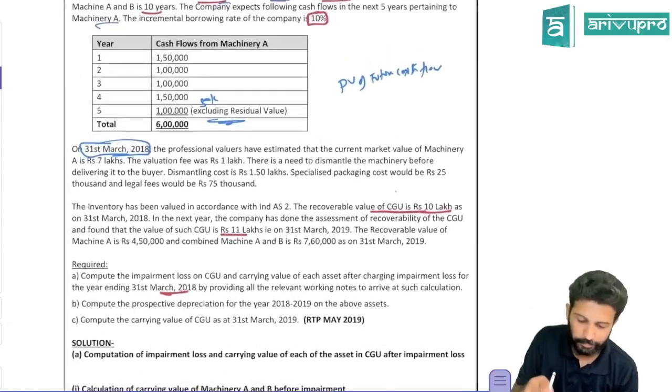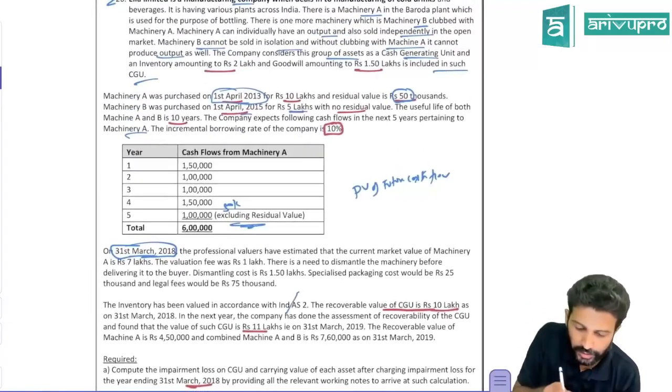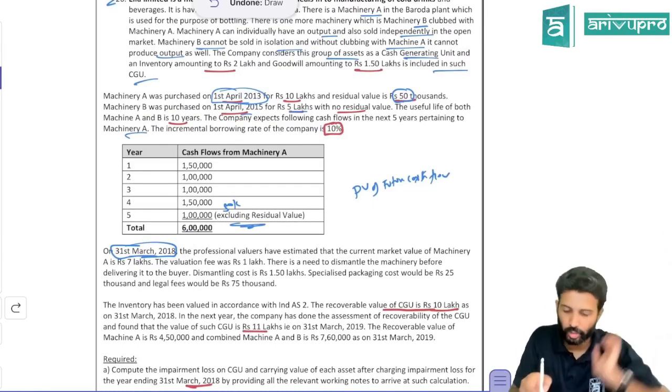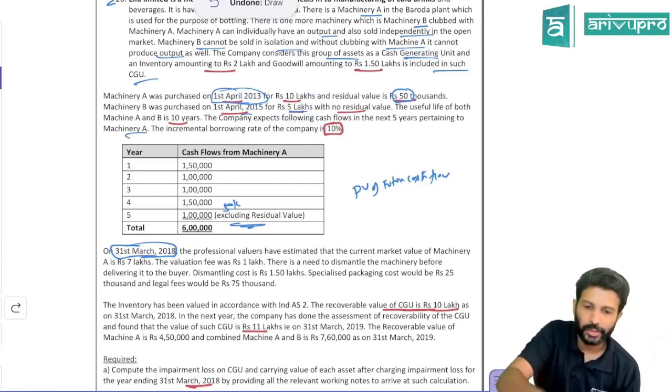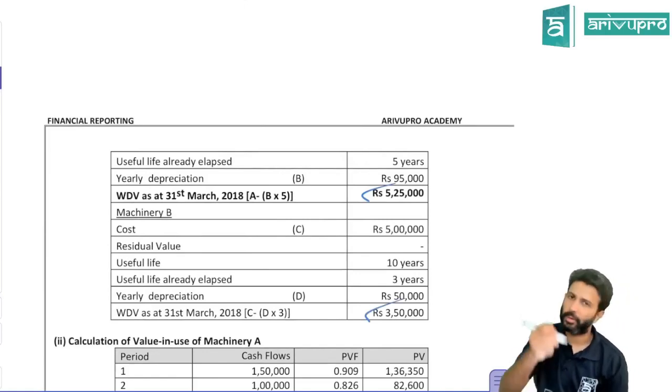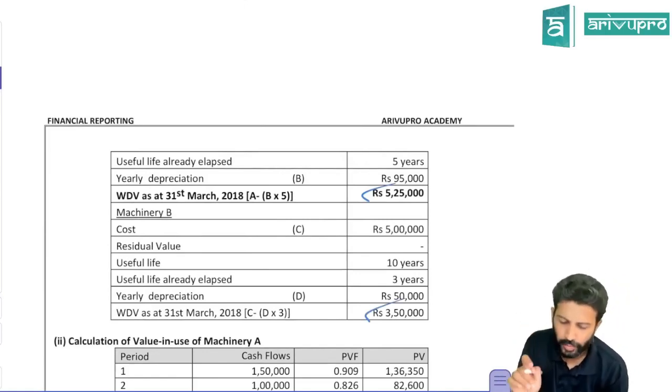Similarly, let's do it for B. B, you bought it not in 2013, but only in 2015. We are in 2018 now. 16, 17, 18. 3 years is over. 5 lakh original cost, no salvage value. Life here also is 10 years. 5 lakh divided by 10 is 50,000 depreciation, for 3 years 150. 5 lakh minus 150 is 3.5 lakh rupees, which is the carrying amount. This is the working. Both assets' carrying amounts we have got.